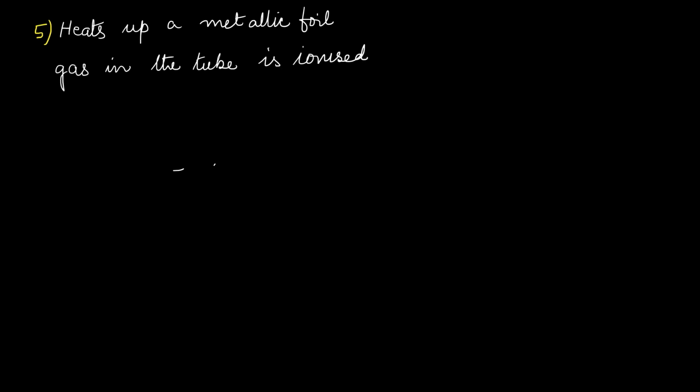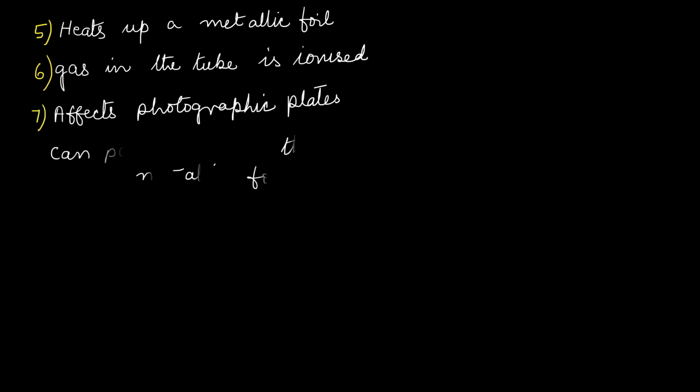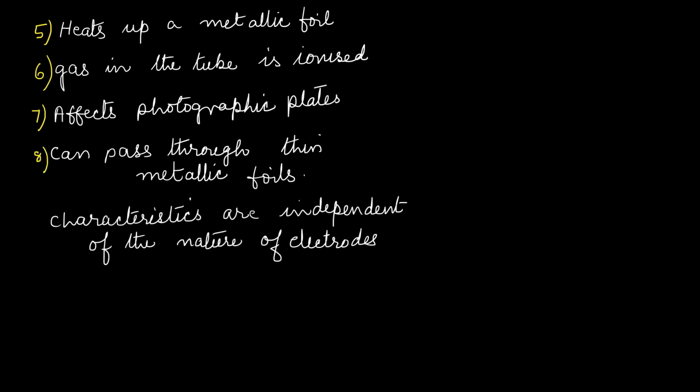More experiments were conducted and they found out further characteristics of these cathode rays. It can heat up a foil. Property number 5. 6. The rays can ionize the gas. 7. A photographic plate kept in its path is affected by it. 8. It can pass through thin metallic foils. Its characteristics are independent of the nature of the electrode. That is the ninth characteristic.